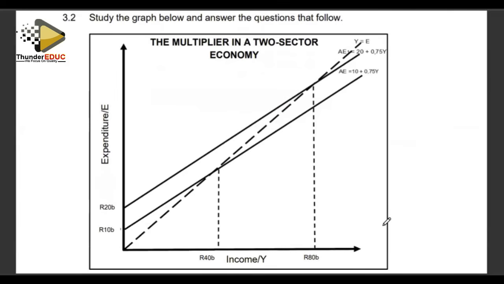Right, number 3.2 says start the graph on the multiplier. Right, that is our income equal to expenditure line, which is our 45-degree line here, which is a broken line. And we also have our AE, aggregate expenditure, is equal to 10 plus 0.5 of income. This is our first graph. And our autonomous expenditure is at 10 billion. And also our autonomous expenditure for the second one is at 20 billion, which is our curve aggregate expenditure number 1 is equal to 20 plus 0.5 of income. Right.